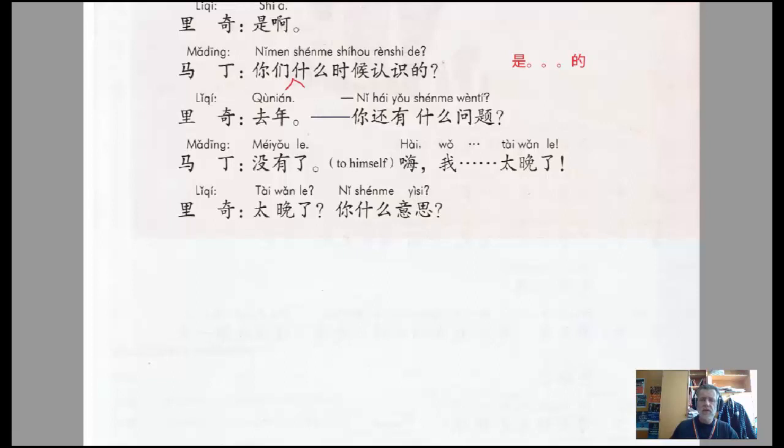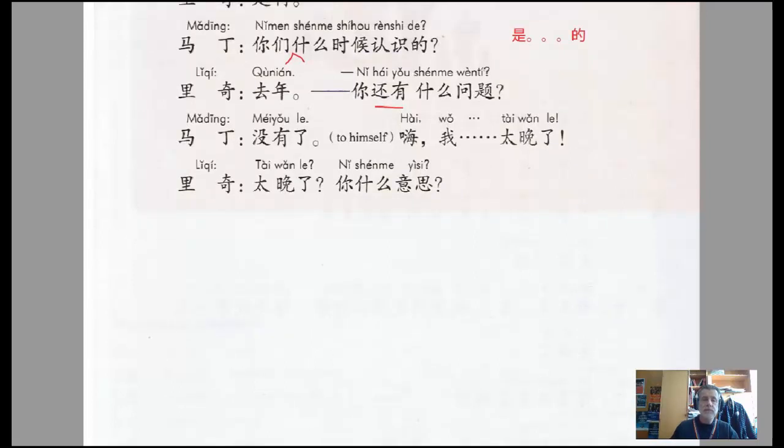你还有什么问题？ What other questions do you have? Or do you still have questions? So the still have is 还有, 还 meaning still or yet, and of course 有 to have. And then Ma Ding to himself, and I would say rather despondently, says 没有了, 没有了. So here the 了 expresses the idea of change, a change of state, change of situation. So he had lots of questions before and now he doesn't. So there's been a change of state.